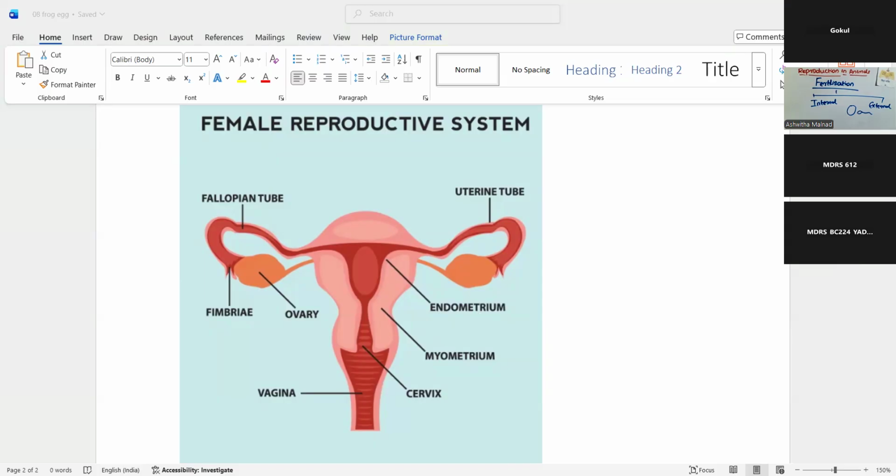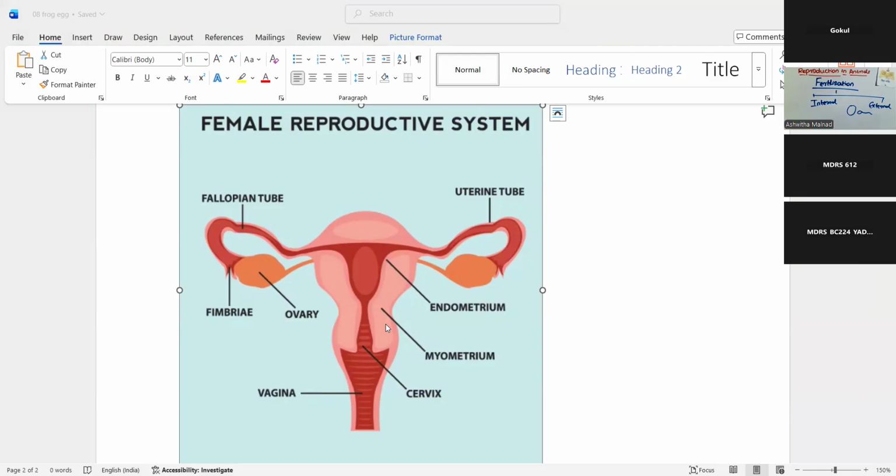But from the exam point of view, you have to learn about the oviduct, that is fallopian tube, the ovaries, and then this is the uterus. This entire part is the uterus. I repeat, fallopian tube or oviduct, ovaries, and then the entire uterus. Okay, these are the female reproductive organs in humans.